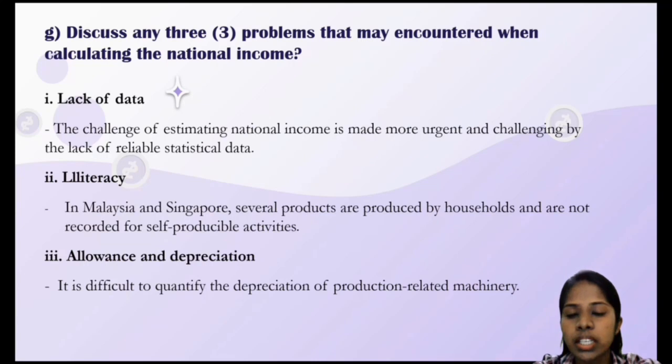Lastly, allowance and depreciation. The calculation of net national income is liable to be inaccurate unless the proper deduction for depreciation is made from gross national income.